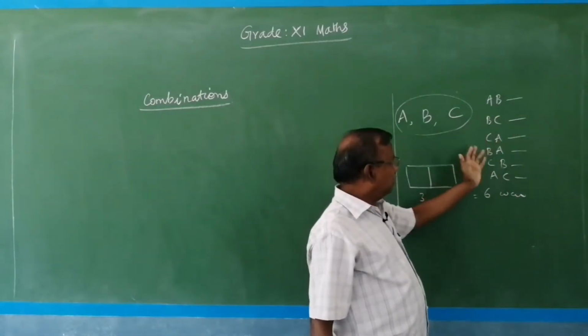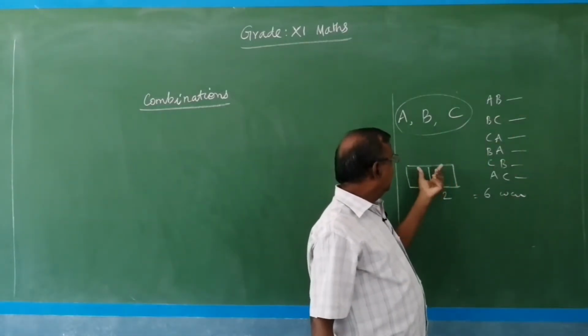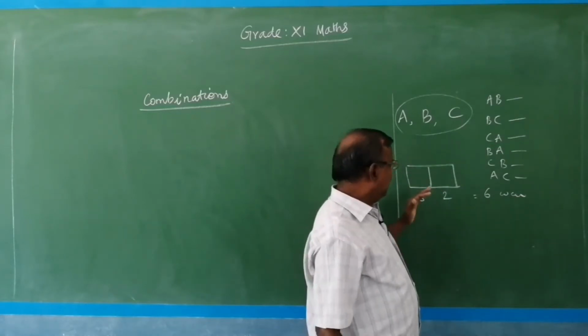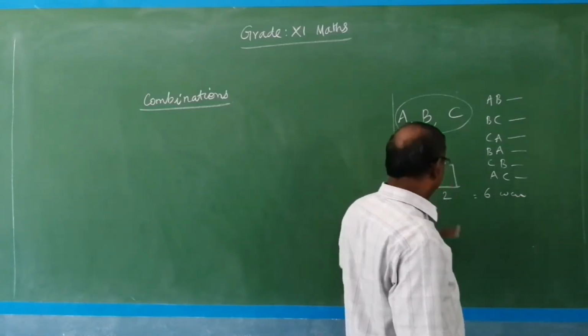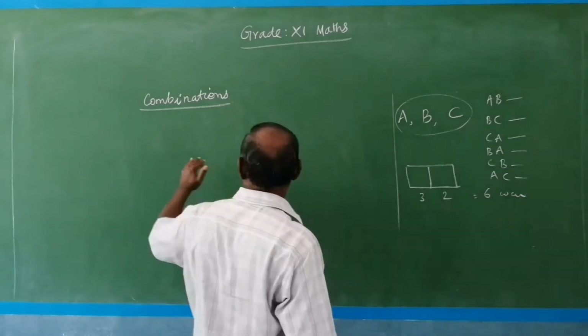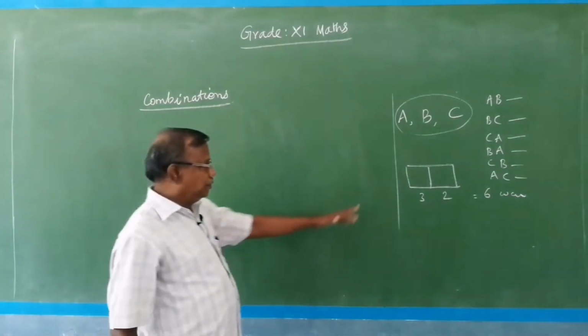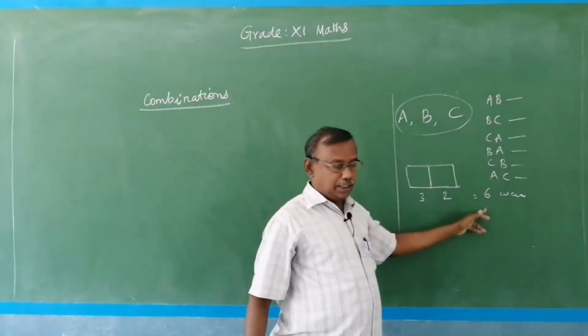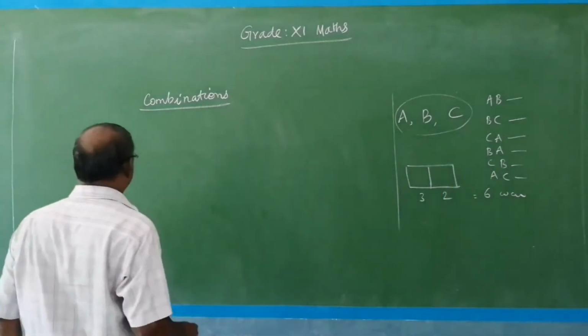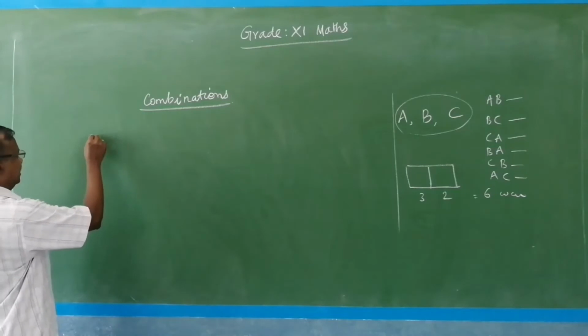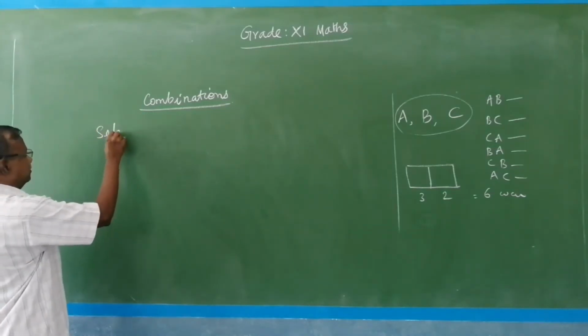These are all arrangements of sitting, but in combination it is only a selection. Here permutation means arrangement, whereas combination is selection. The term combination means selection.